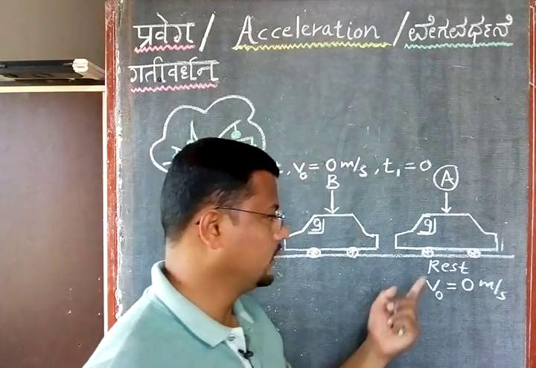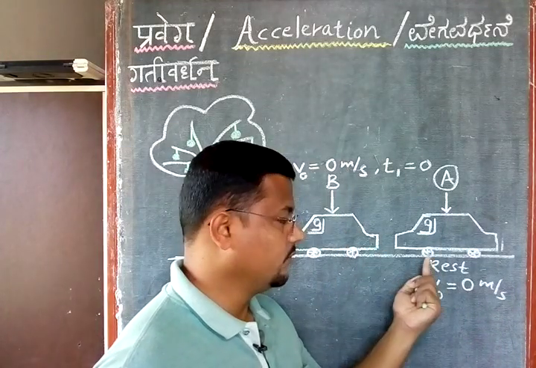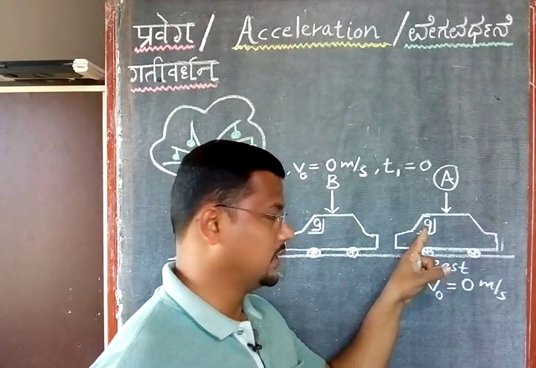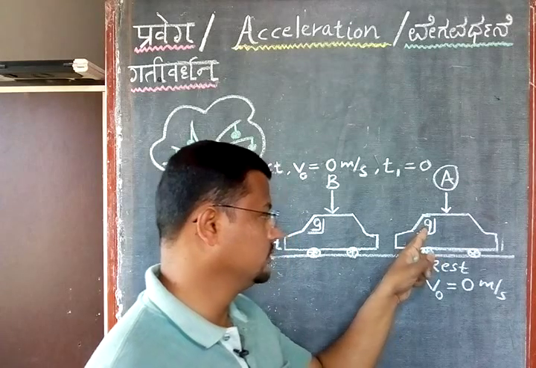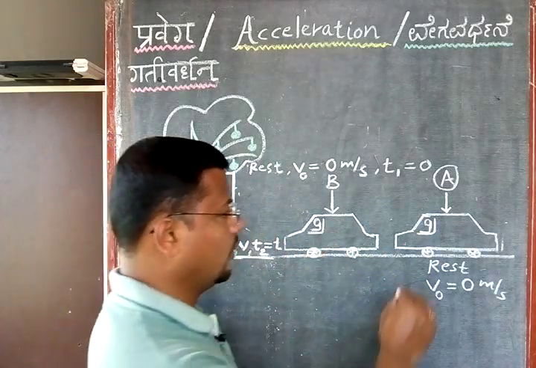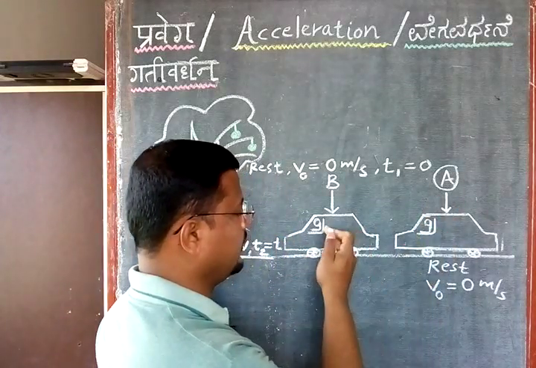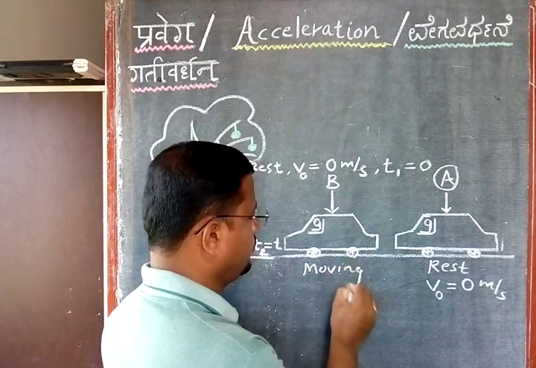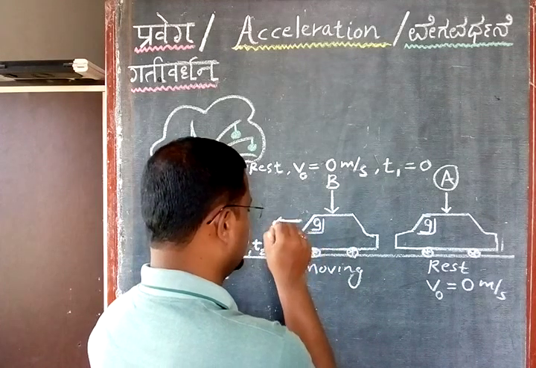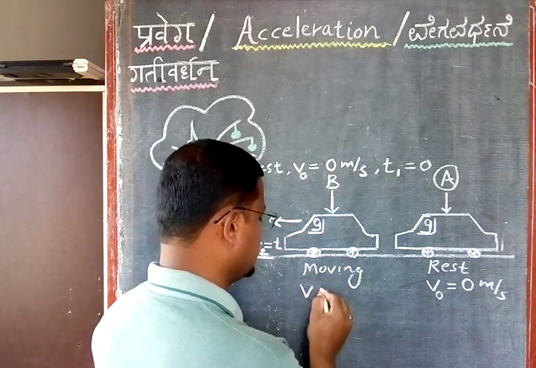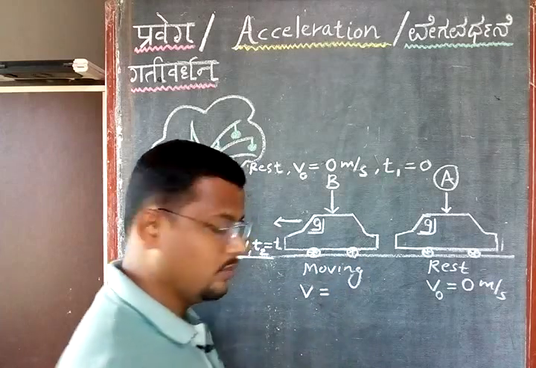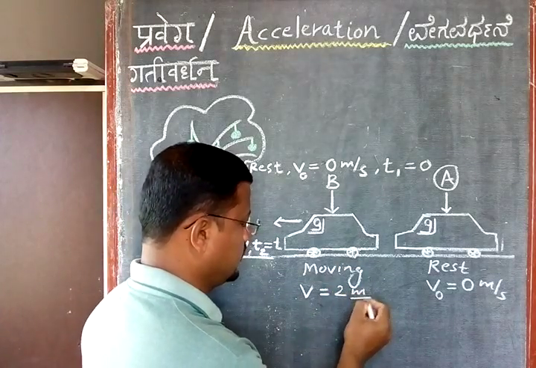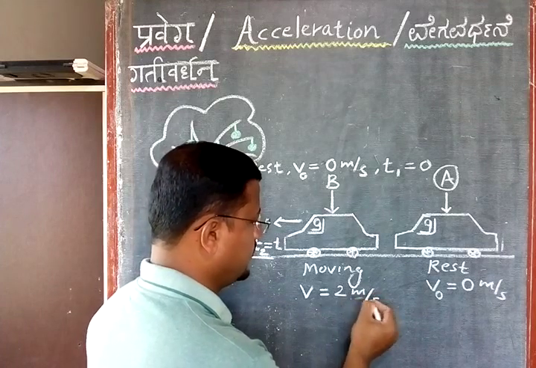Now the car starts to move. So its velocity will increase here. This is the driver of the car, and he accelerates the car. Why accelerate? Because its velocity should go on increasing. Now the car is moving to point B, and at point B your car is not at rest, your car is in motion, and the final velocity of this car at this point may be equal to 2 meter per second.